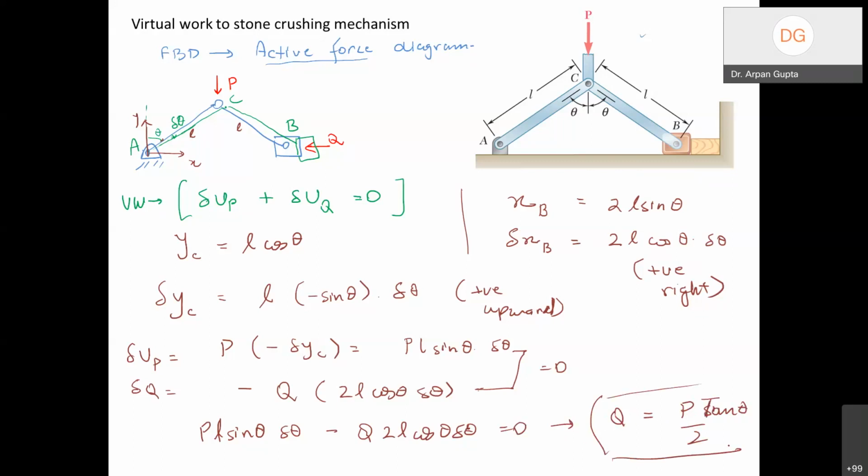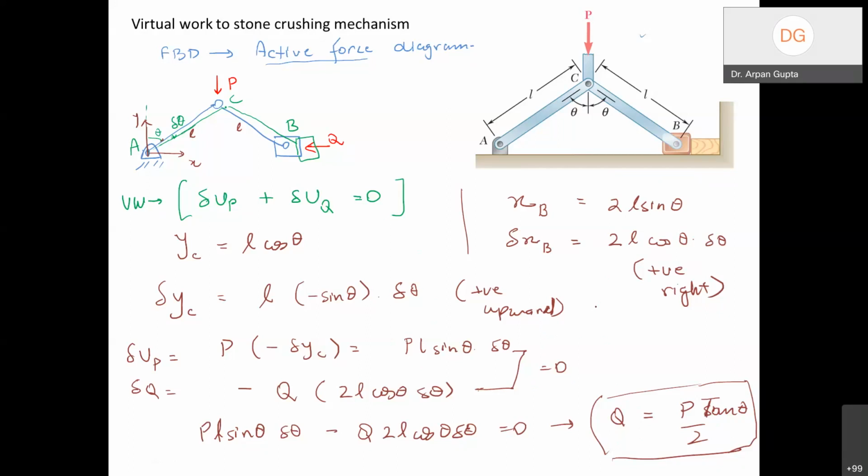So you'll get the same equation. That is the idea behind the virtual work. We assume an arbitrary virtual displacement, and then we express all other virtual displacements in terms of that displacement and calculate the net virtual work done by the active forces, the forces which are going to do work, and then the net summation is equal to 0. The net virtual work done is equal to 0. So that is the concept, and from there you will get the same equation as obtained by force and moment balance.